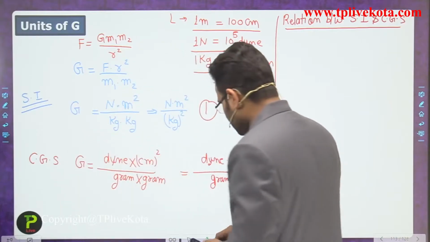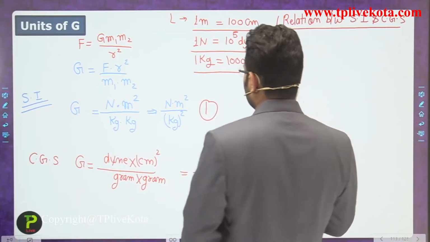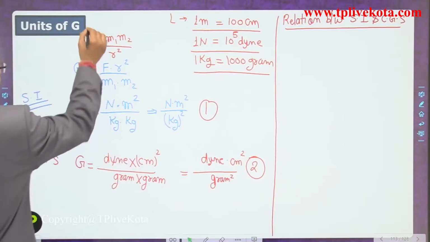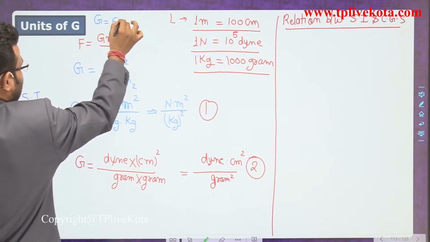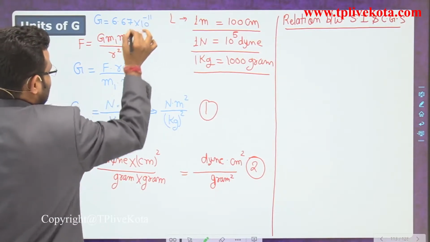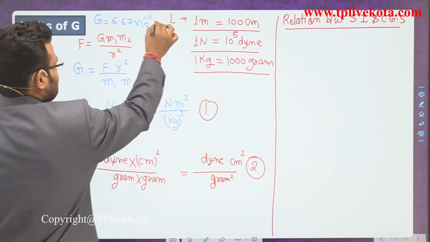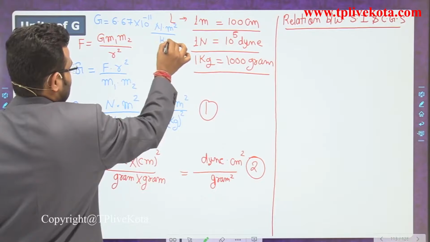So students, first of all, what is the value of capital G? The value of capital G is 6.67 into 10 to the power minus 11 Newton meter square upon kilogram square.